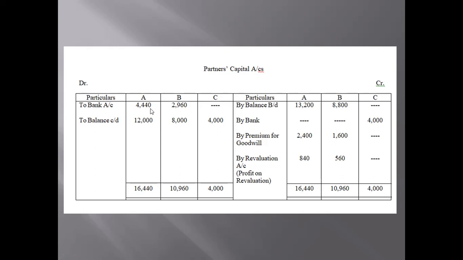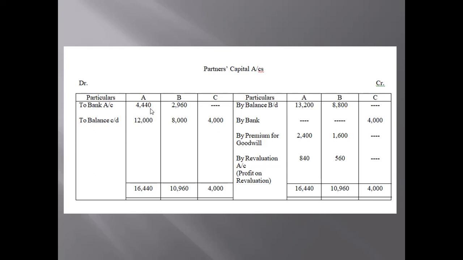Understand this point very nicely, because in later questions, when we have the capital adjustment, you may suffer from this kind of adjustment. Again, I'm repeating, when it is mentioned in the question that the capitals of A and B are to be reduced to, it means the capital is to be reduced from whatever it was, so this 12,000 and 8,000 is the new capital of A and B.